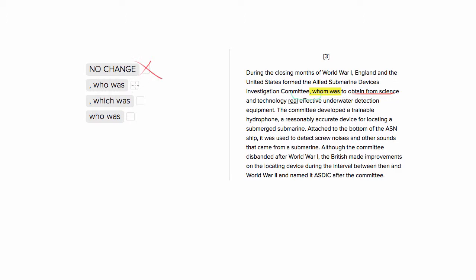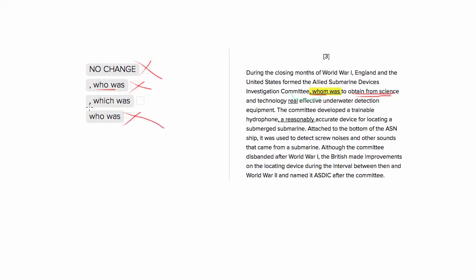Let's look at choice number 2. Choice number 2 uses a "who" here instead of a "whom." "Who" is a little better because it'll still allow it to function as a subject doing this verb phrase. But you have to remember it's a committee, and a committee is an entity. It's not a person. We only use "who" when we want to have a person. So this is going to be wrong. Choice number 4 also uses "who," so that's also going to be wrong.